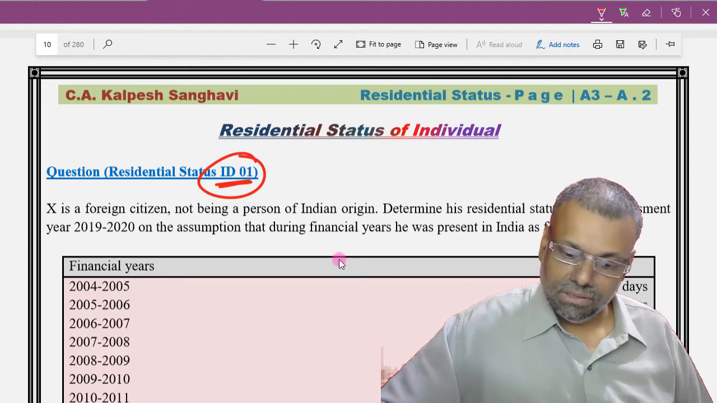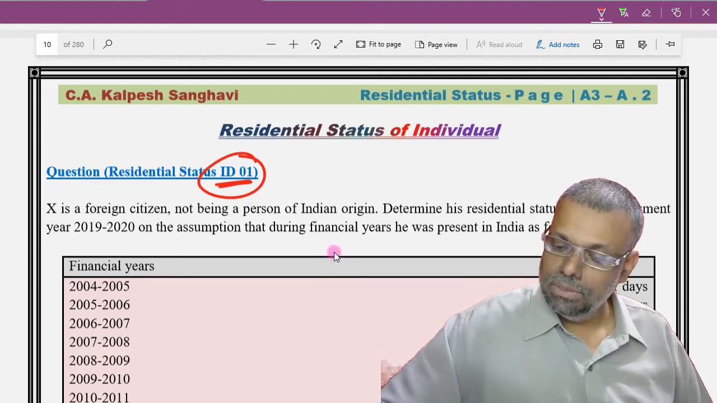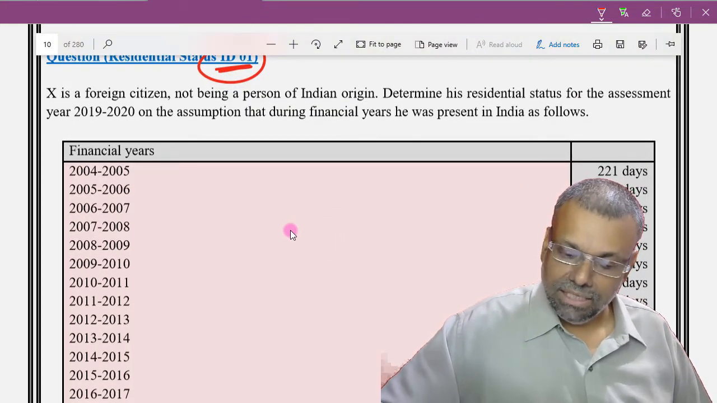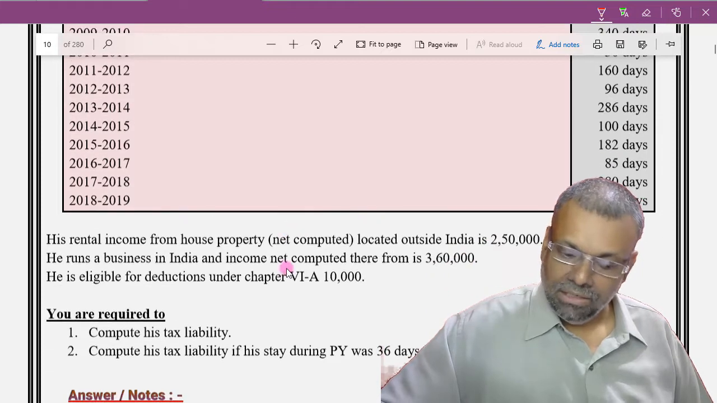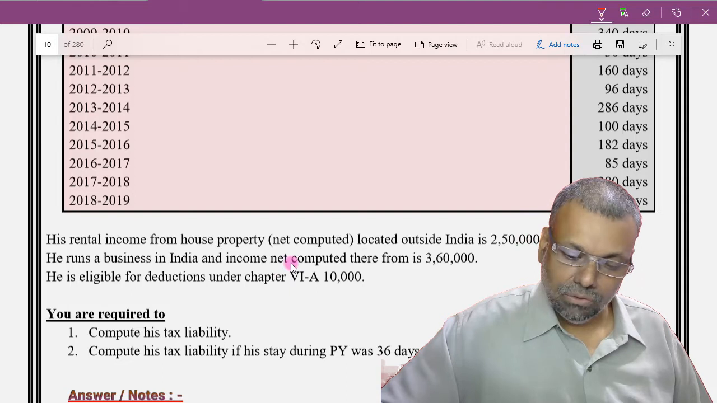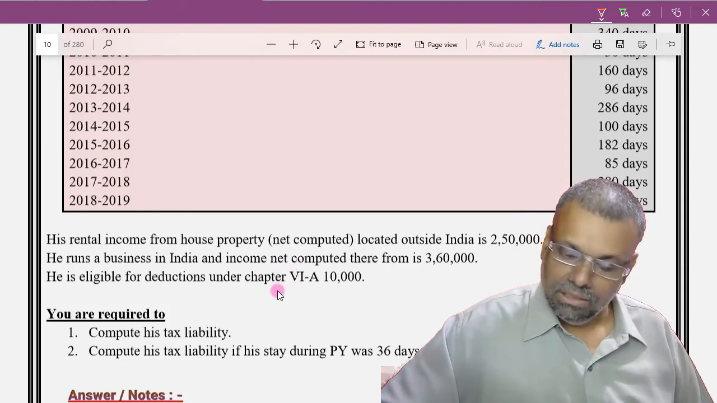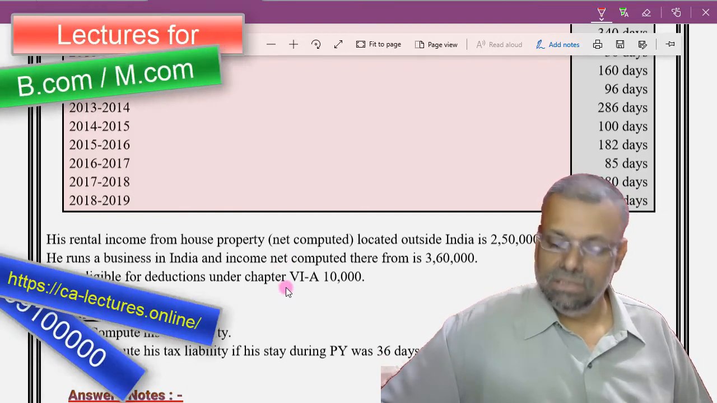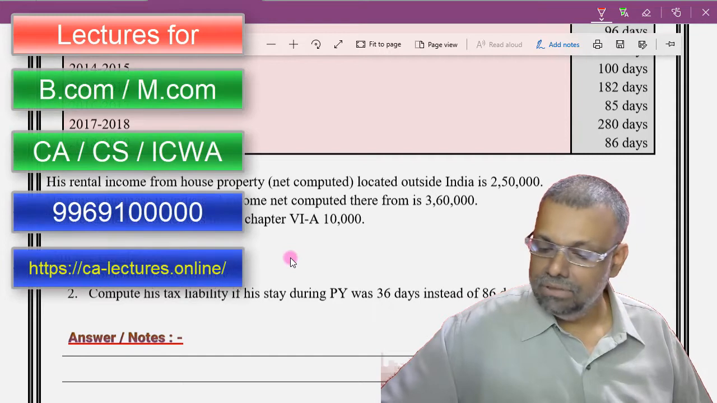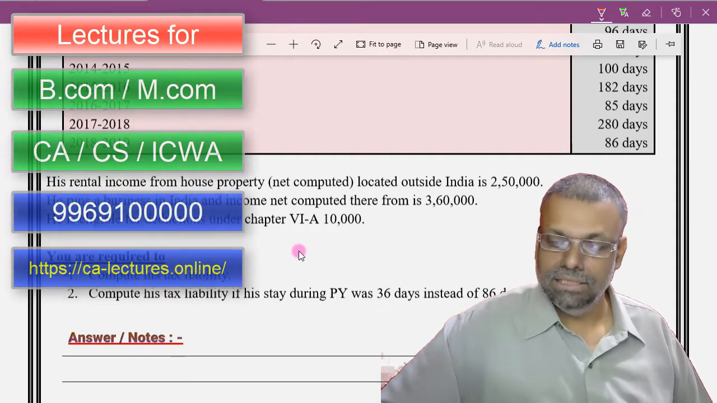Okay. Mr. X is a foreign citizen, not being a person of Indian origin. Determine his residential status for the assessment year 19-20, on the assumption that in the following financial years he was present in India as follows, and all that data has been given to us. His rental income from house property, net computed, located outside India is 2,50,000. He runs a business in India and income net computed therefrom is 3,60,000. He is eligible for deduction under Chapter VI-A of 10,000. You are required to compute his tax liability. Compute his tax liability if his stay during the previous year was 36 days instead of 86 days.